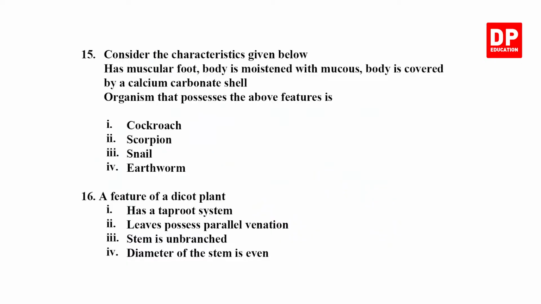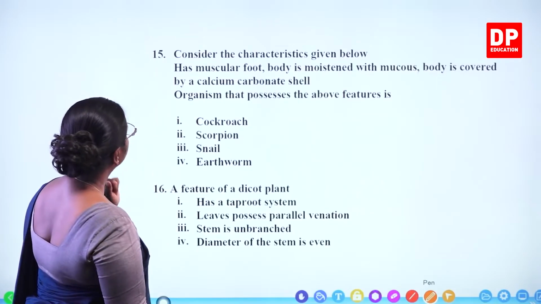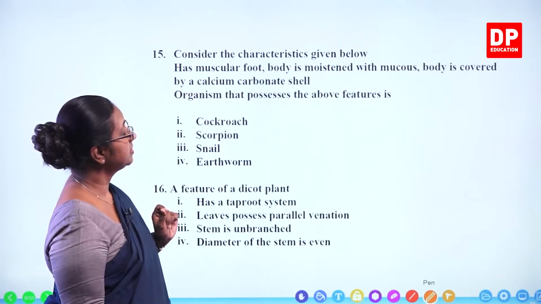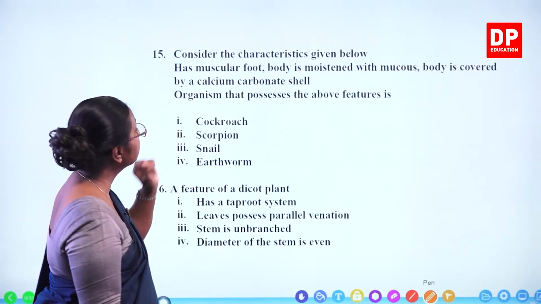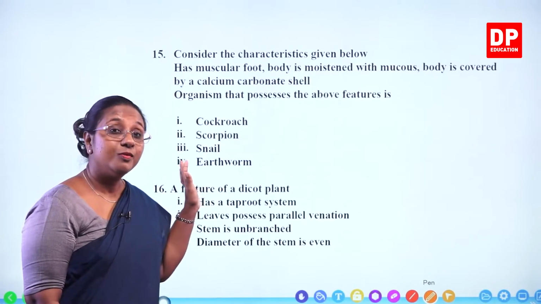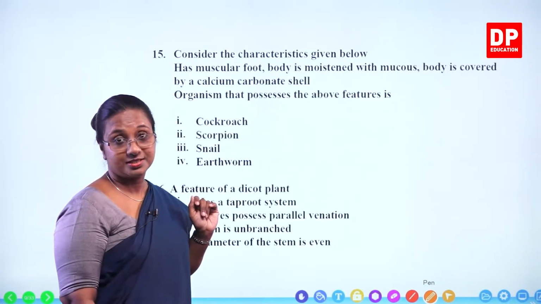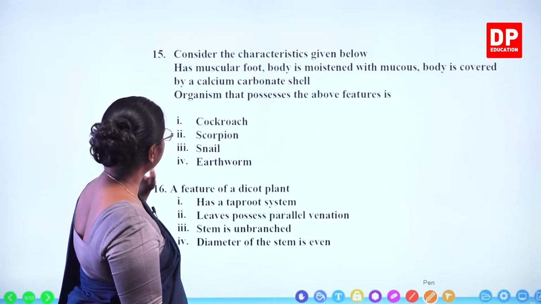Question number 15. Consider the characteristics given below. Has muscular foot, body is moistened with mucus, body is covered by a calcium carbonate shell. What are these features? Features of a mollusk, phylum Mollusca.